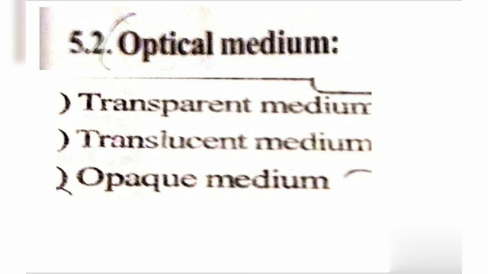Example, wood, stone. The materials which do not allow light to pass through them are called opaque substances. Example, wood, stone, etc.